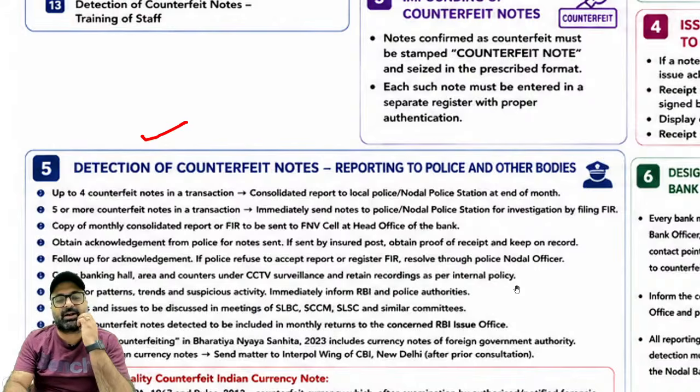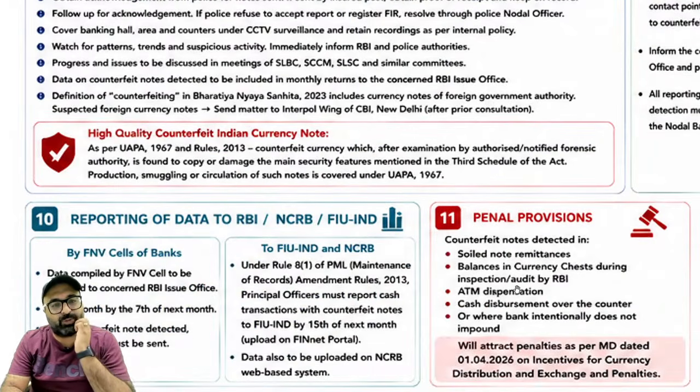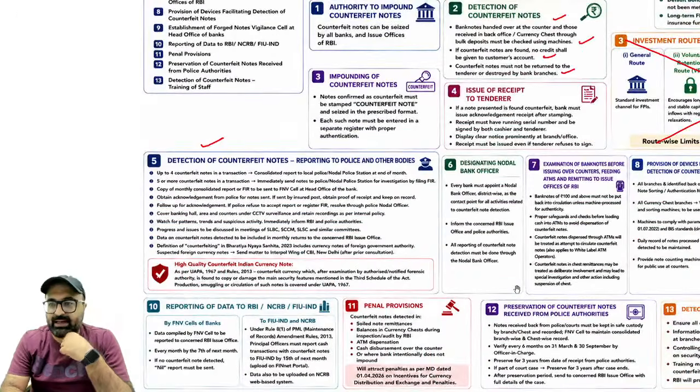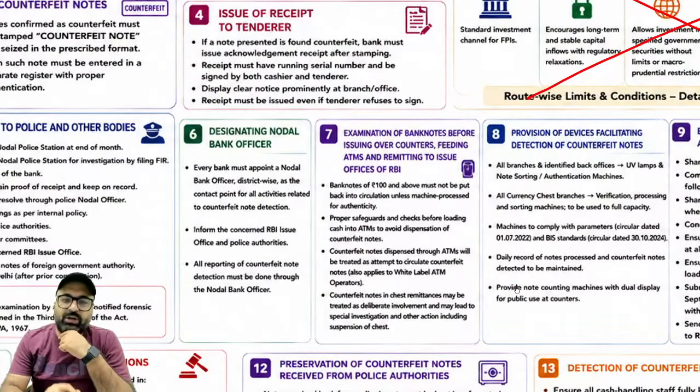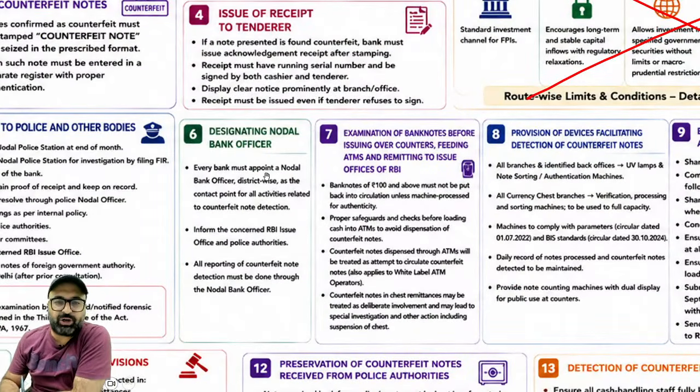तो जो भी आपका कंसर्न्ड आरबीआई ऑफिस है उसे भी आपको मंथली रिपोर्ट देनी होगी कि क्या मिला इस बार, कितने नोट्स मिले, क्या हुआ, कैसा था. ठीक है जी. उसके बाद अगर हम बात करें the next point is designated nodal bank officer. Every bank must appoint a nodal bank officer district wise as a contact point for all activities related to the counterfeit notes. Inform the concerned RBI issue office and police authorities regarding this officer.